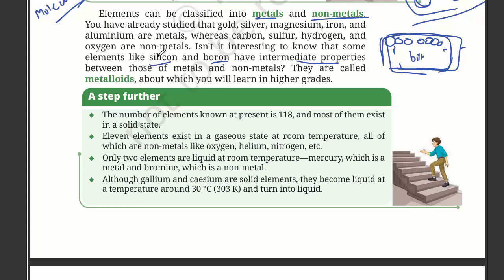For example, boron will follow some properties of metals and some properties of non-metals. Such elements are known as metalloids, which we will study later.